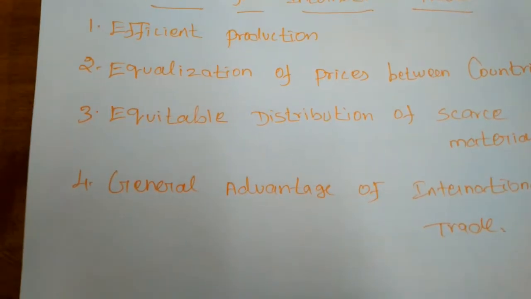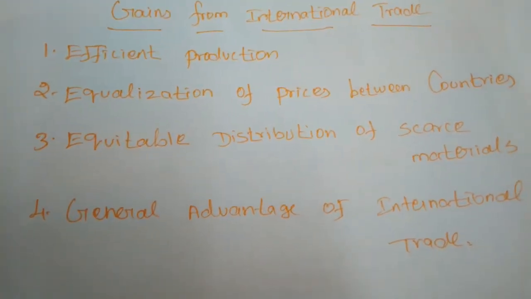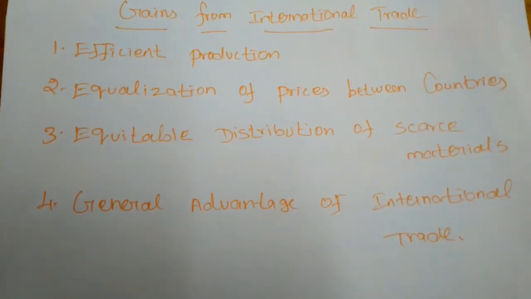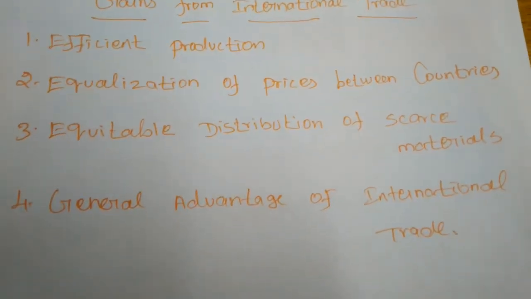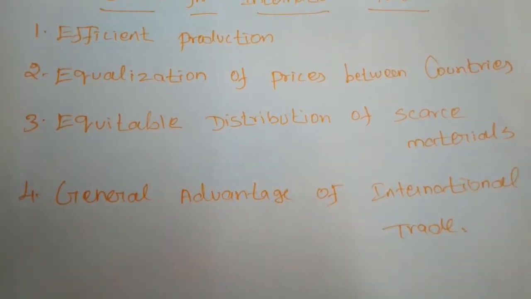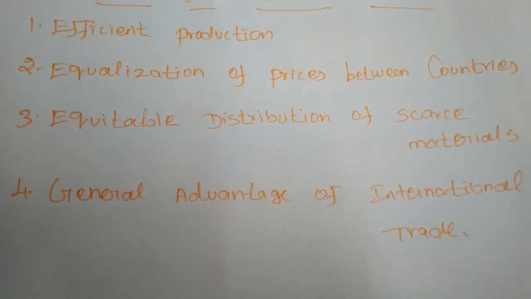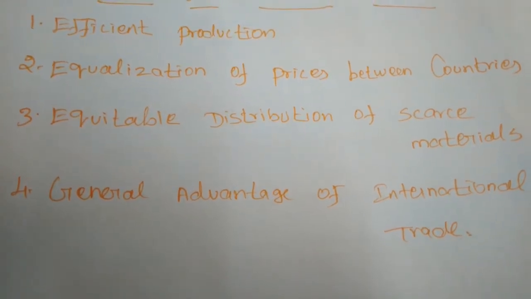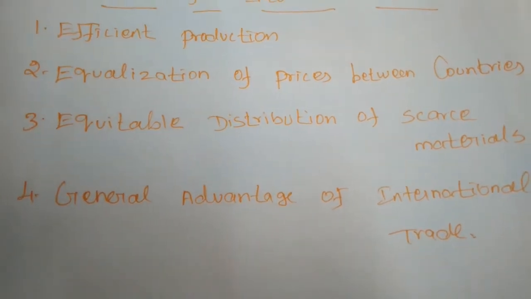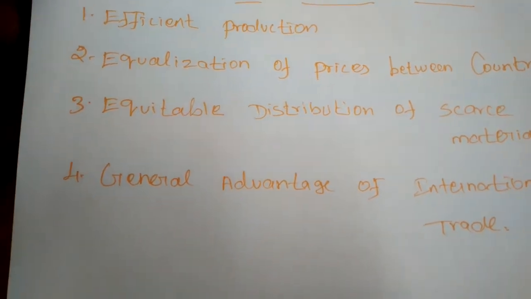Next, concentration in the production of goods in which it has a comparative advantage. If a nation has the power to produce certain commodities, it will give more concentration to that line. Next, saving in time. When they are exporting or importing low-demanded commodities or commodities with comparative cost advantages, it will save time. They can use this time to focus on domestic products.